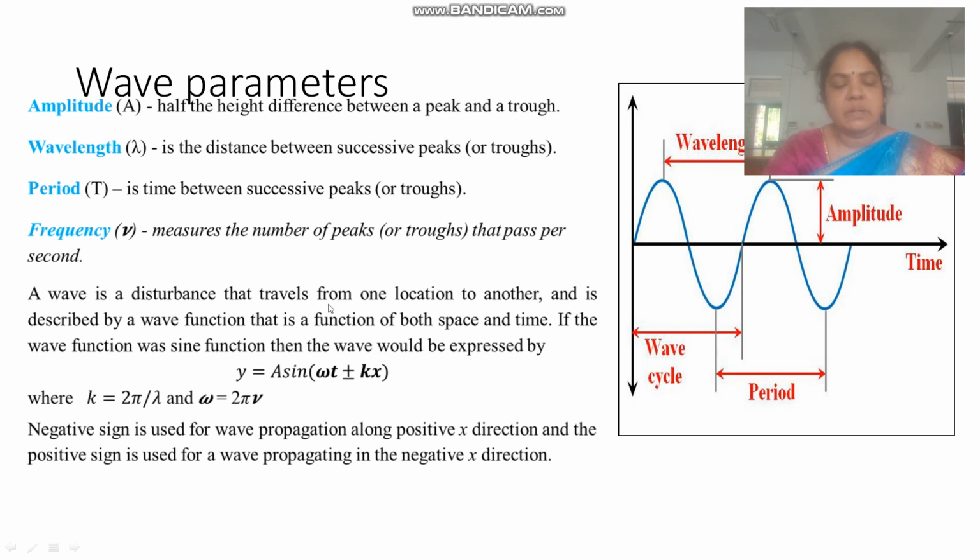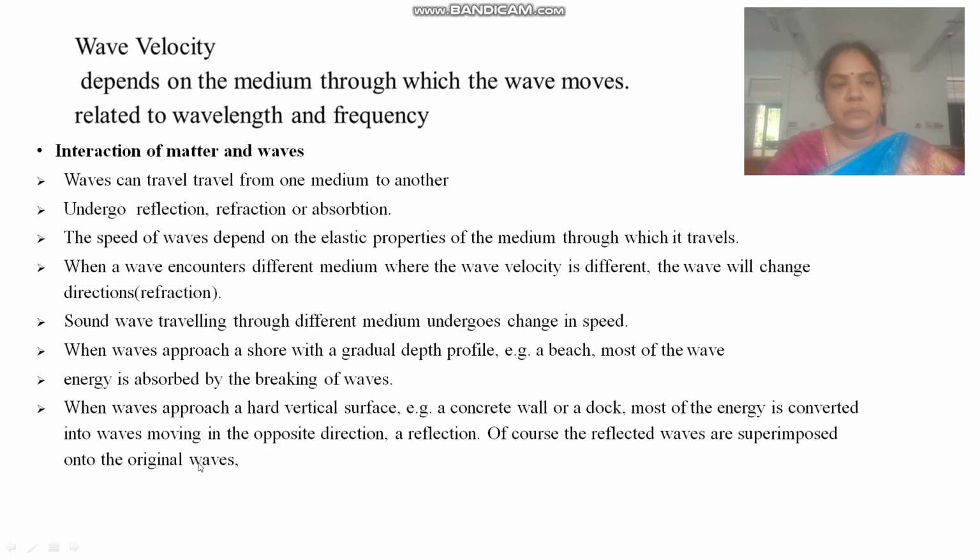A wave is a disturbance that travels from one location to another, and it's described by a wave function that is a function of both space and time. If the wave function is a sine function, then the wave would be described by y equals A sin(ωt ± kx). A negative sign here is used for wave propagation along the positive x direction, and the positive sign is used for a wave propagating in the negative x direction. Wave velocity depends on the medium through which the wave moves, and is related to the wavelength and frequency.